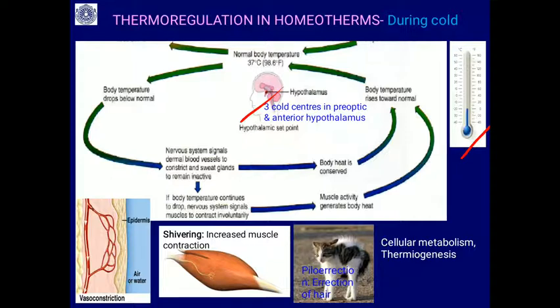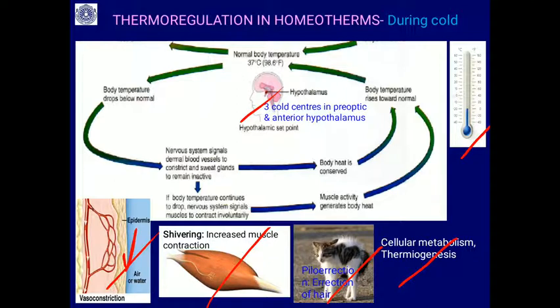Immediately the brain, through the motor neurons, brings the following reactions: vasoconstriction, shivering, piloerection and increased cellular metabolism or thermogenesis. Take vasoconstriction: this is the skin surface, and below the skin you will find a lot of blood vessel network.